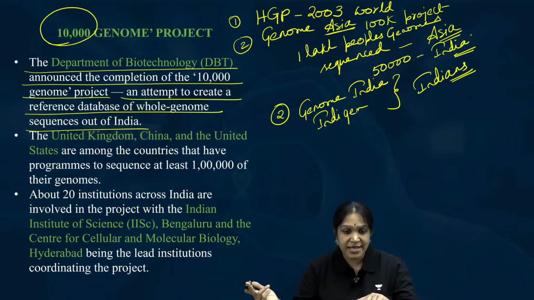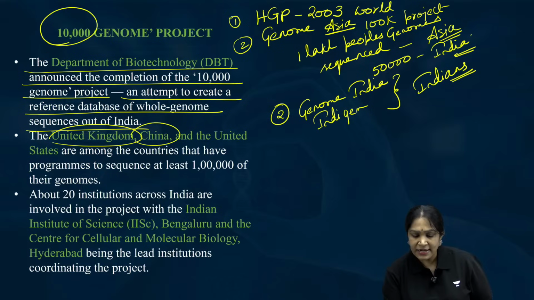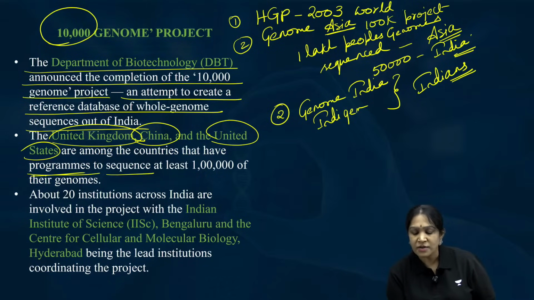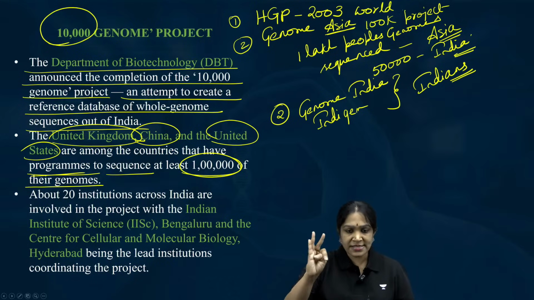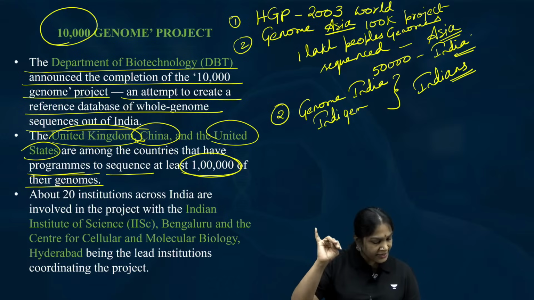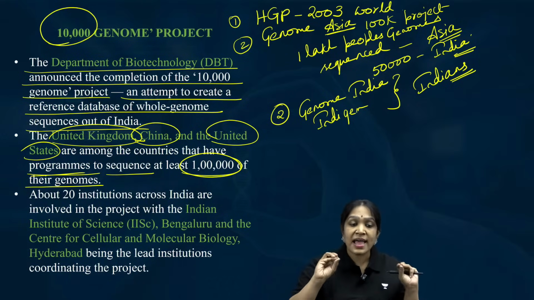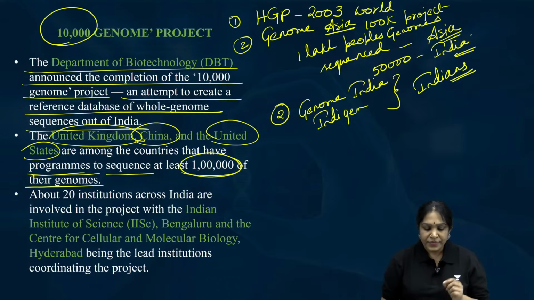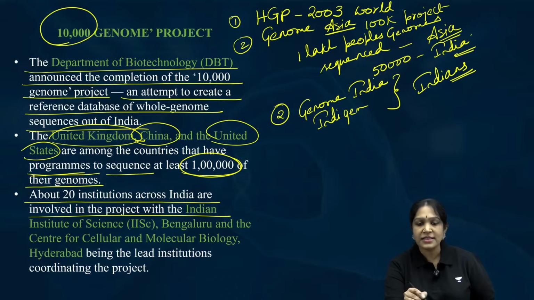What other countries have similar projects? The United Kingdom, China, the United States. These are the other countries that have such programs to sequence at least one lakh of their genomes. India, USA, UK and China. These are the countries that are sequencing at least one lakh genomes of their population. Is it clear?